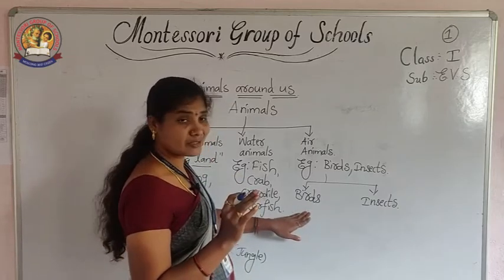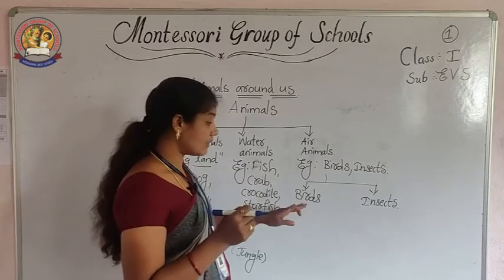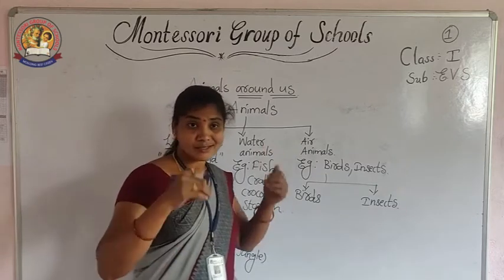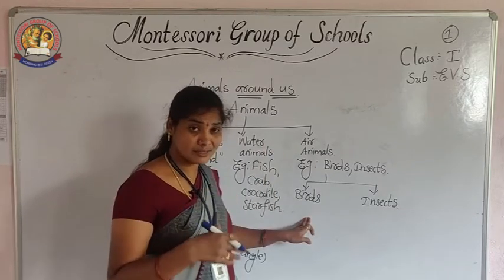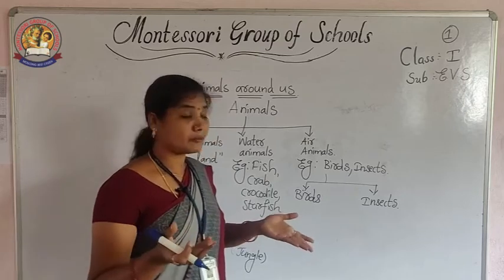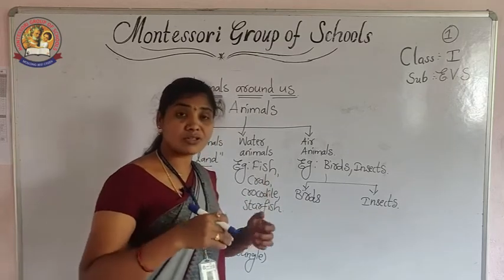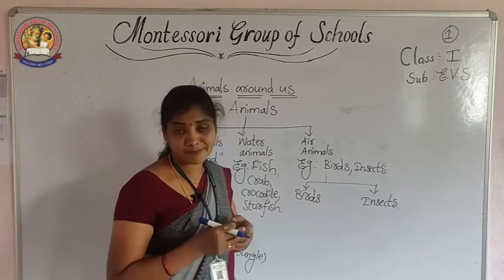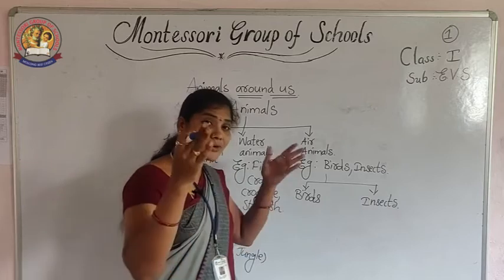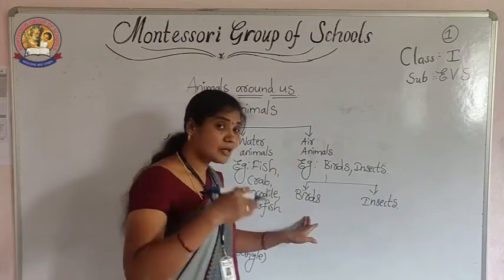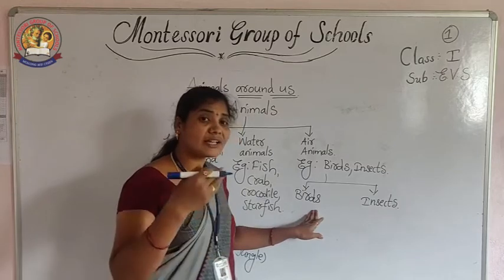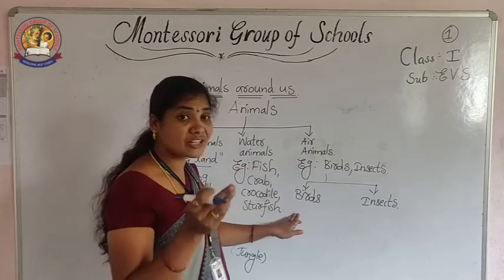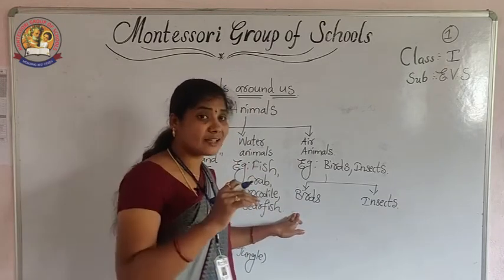So when we take the birds, their classes are different. For example, human beings have hands and legs, no? But in the birds there are no hands, because in the birds the forelimbs, meaning these hands, are modified like wings. In the birds there are no hands. Why? Because those are modified like wings. So with the help of wings, birds are flying in the air. Okay, they have some special features to fly in the air.